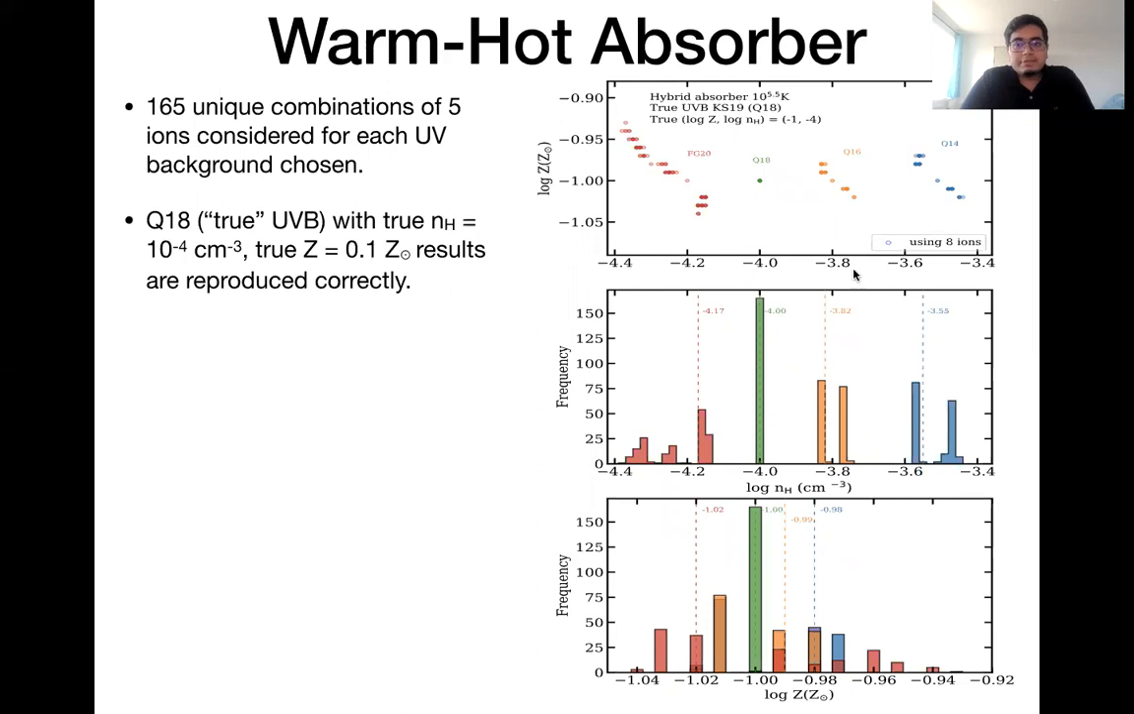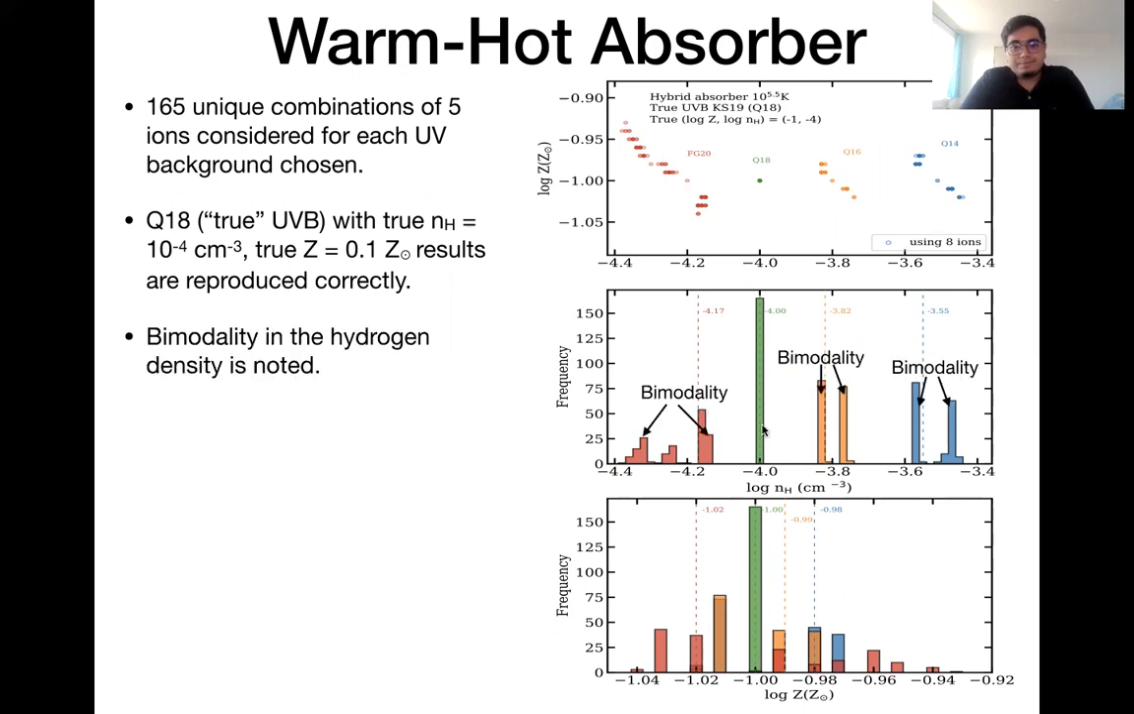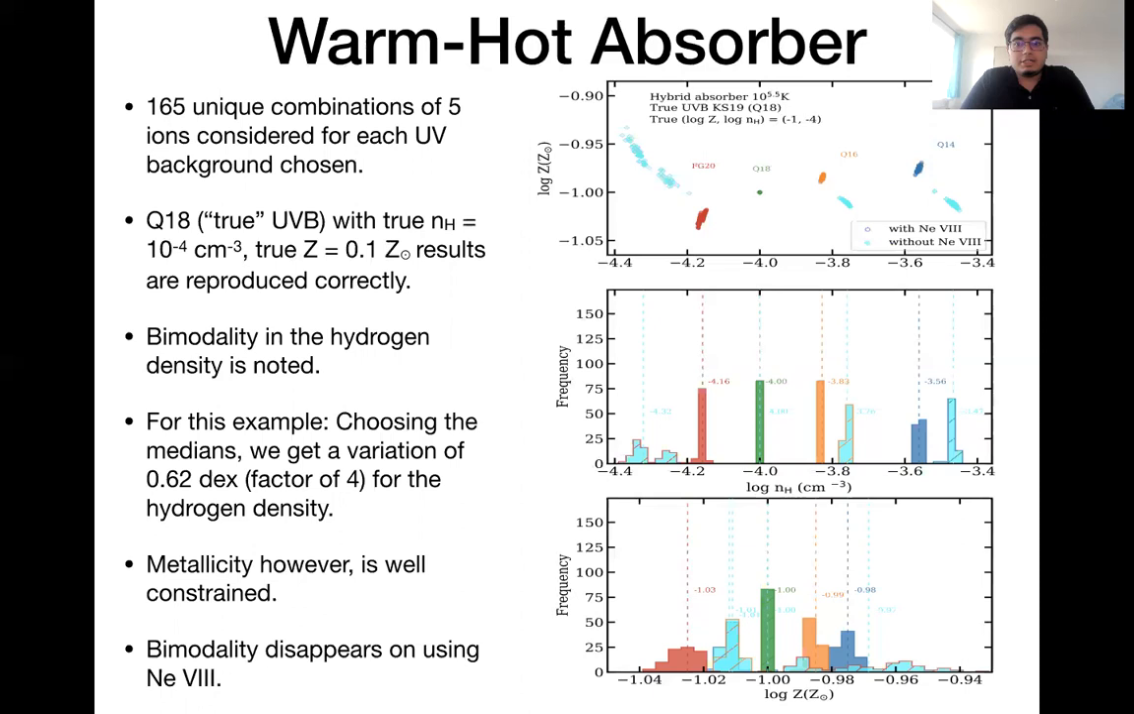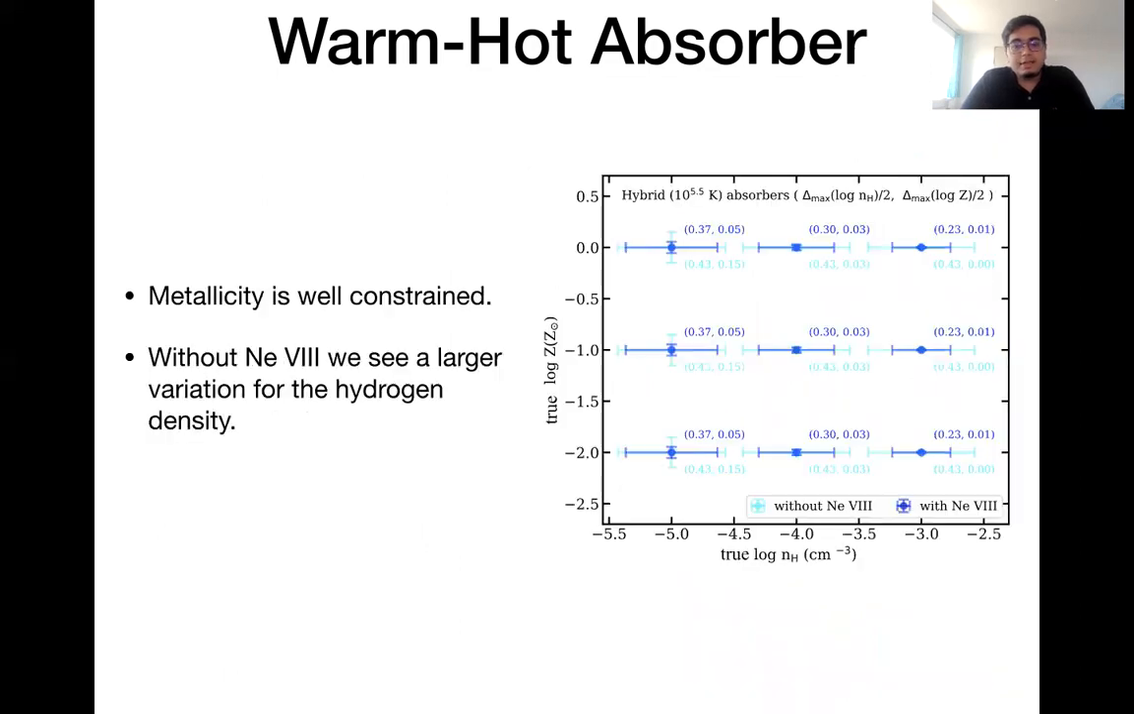In the warm-hot absorber case, we note that the metallicity is quite well constrained, but there's something interesting happening with the hydrogen density. We note that there's a bimodality here. And on investigating further, we find that it is because of the Ne VIII ion, which if it is chosen, gives us less spread in value and less deviation from the true value. But if we do not choose Ne VIII, we get the bimodality as seen here in cyan and also a greater spread. This was showcased as well in our results here, where we see more deviation and variation for hydrogen density if we do not take Ne VIII.